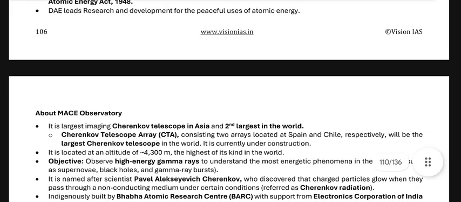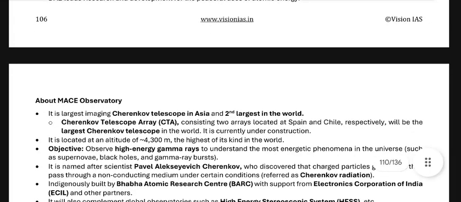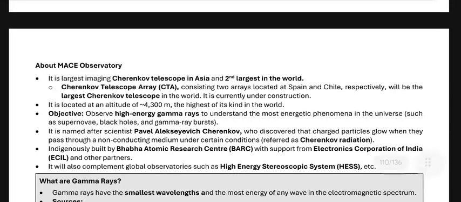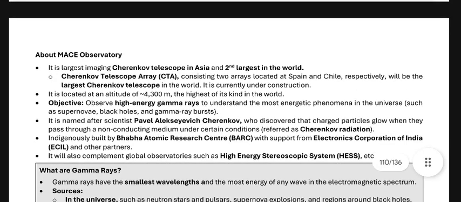Okay, DAE leads research and development for the peaceful uses of atomic energy. About the MACE Observatory: it is the largest imaging Cherenkov telescope in Asia and the 24th largest in the world. The Cherenkov Telescope Array (CTA) consists of two arrays located in Spain and Chile, and will be the largest Cherenkov telescope in the world. It is currently under construction, located at an altitude of 4,300 meters, the highest of its kind in the world. The objective is also to study high energy gamma rays to understand the most energetic phenomena in the universe, such as supernovae, black holes, and gamma ray bursts.